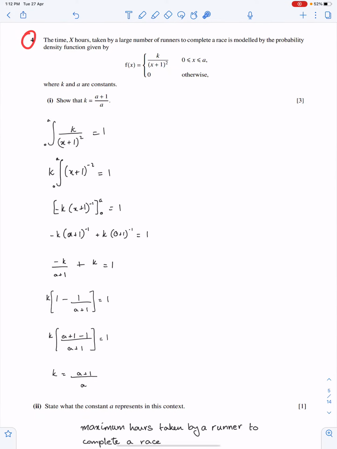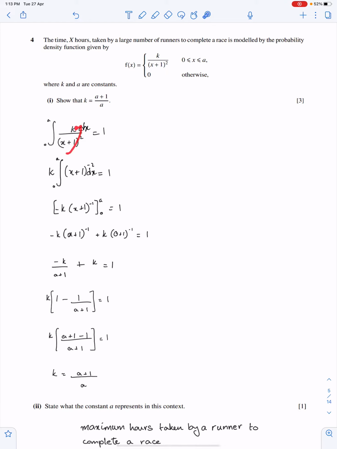Question number 4. The time x hours taken by a large number of runners to complete a race is modeled by the probability distribution. This is the largest value of the model. Show that k is this, I'm sorry. By using this formula, integral over all x of f(x) dx equals 1, we can easily prove this. So all x means 0 to a, the lower and upper limits. The function is here, and this total area is 1. Because total probability is always 1.